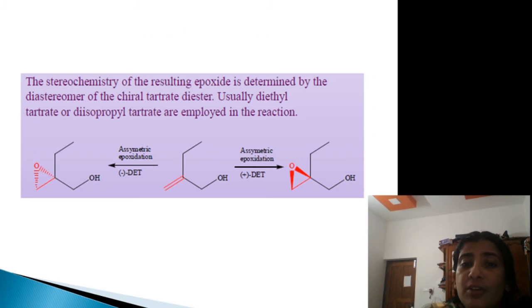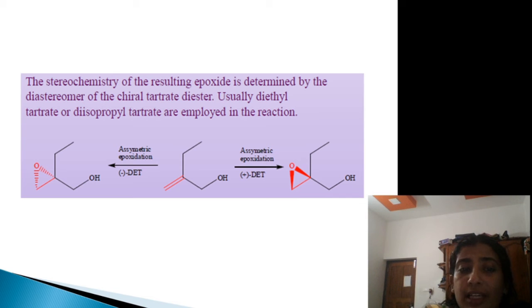And the stereochemistry of the resulting epoxide is determined by the chiral tartrate diester, that is this DET, whether the DET is plus or minus, that determines the product, that is, whether syn addition or anti addition is taking place.